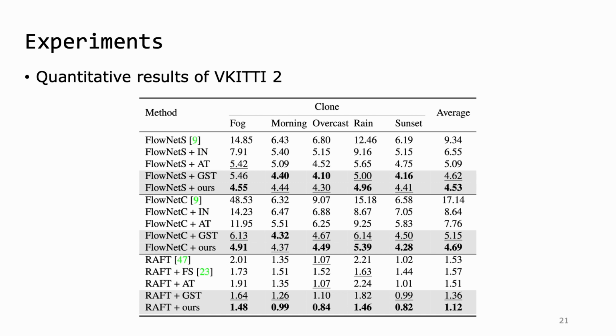The performance of FlowNet-S and FlowNet-C severely drops, especially when fog and rain are the target domains. The two domains are very different from the clone domain as they are both low-light weather. When we apply our method, the network outperforms other baselines. Especially, the method shows its efficacy even when the discrepancy between the source and the target is severe.